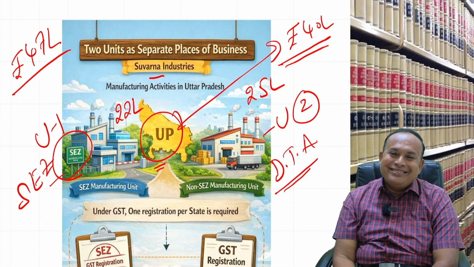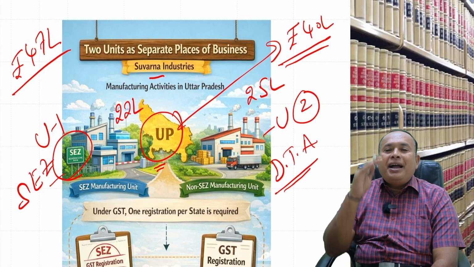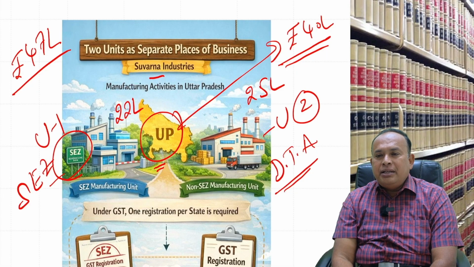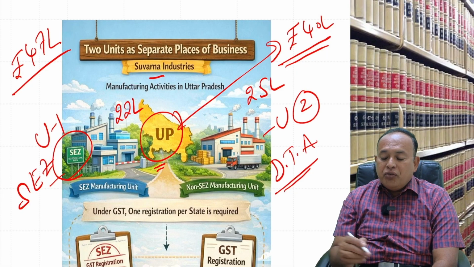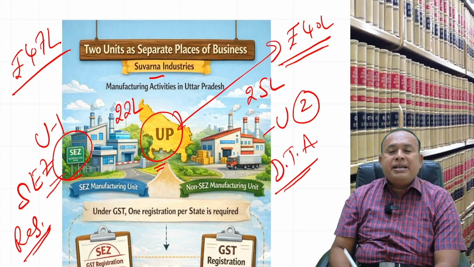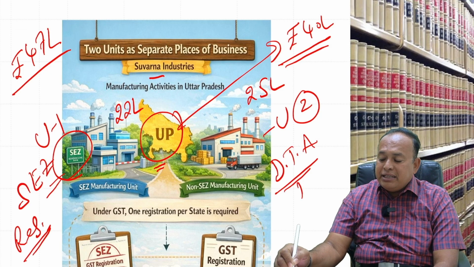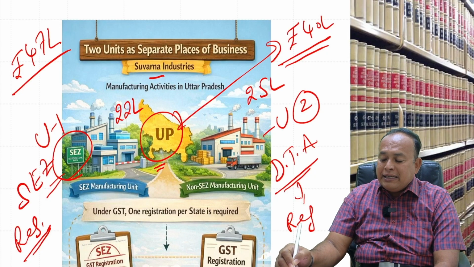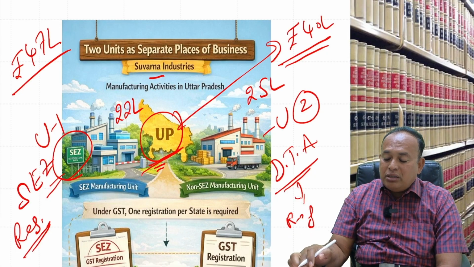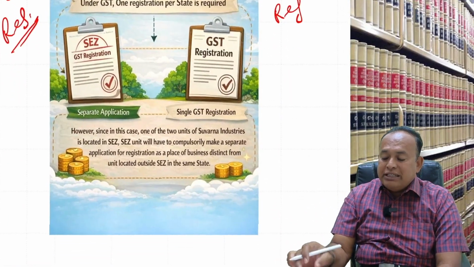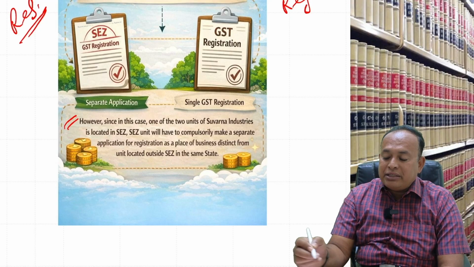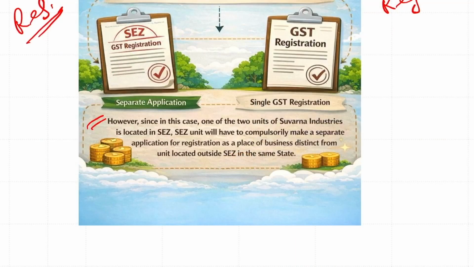Sir, two registrations is better, sir. Excellent. Hats off to your answer, my dear. Reason: the law very clearly says registration is mandatory for the SEZ unit, and for the non-SEZ unit also it will be mandatory even though both units are located within the state. This is what the point here clarifies. Yes, you read, my dear. This point from here you read, Raja. From here to here.